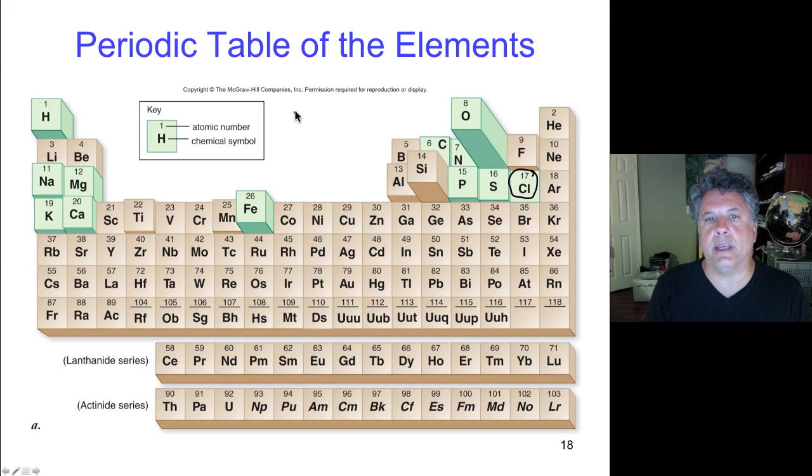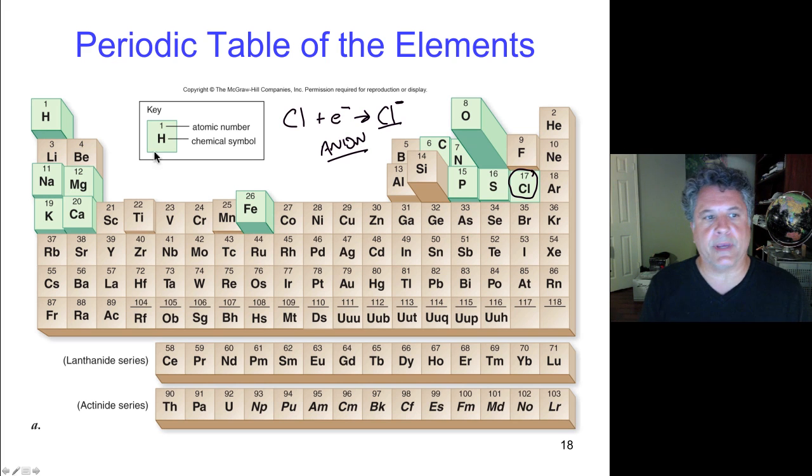So if chlorine then gains an electron, pulls an electron off something else to fill its valence shell, then it has 18 electrons. It still has 17 protons and 17 neutrons, but it has 18 electrons, and therefore it becomes negatively charged. And that is a monovalent anion. That's an anion because it's negatively charged.